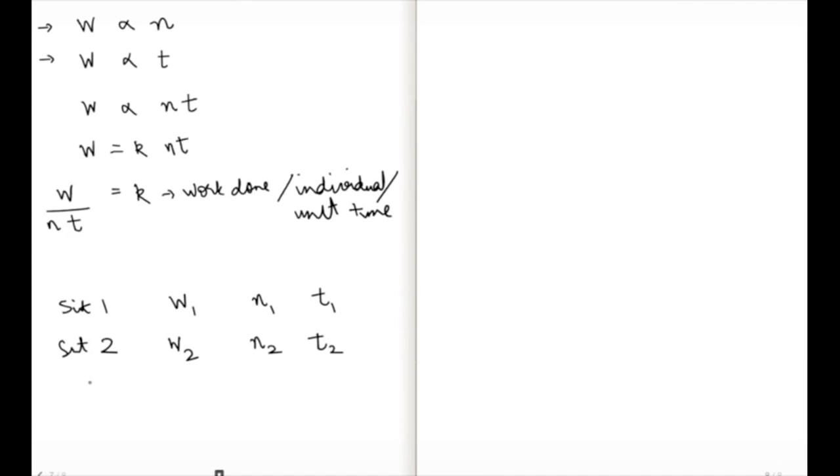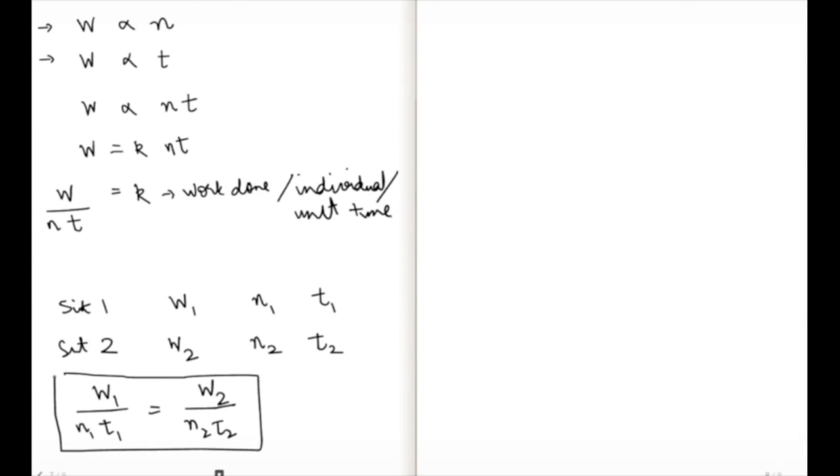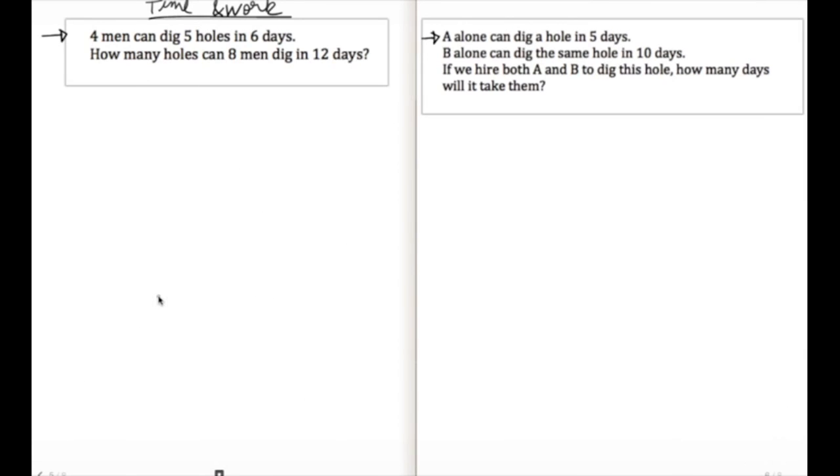This tells me that the relationship W1 upon N1 T1 should be equal to W2 upon N2 T2, right? So with this basic theory in place, now we should be in a position to answer questions like problem number 1. So we have 4 men digging 5 holes in 6 days.